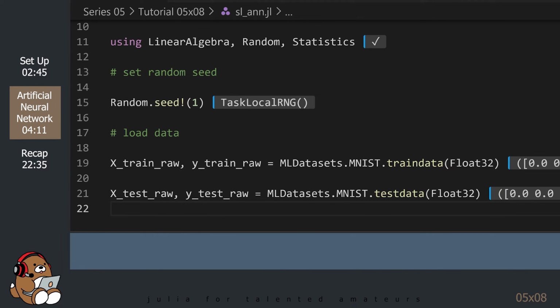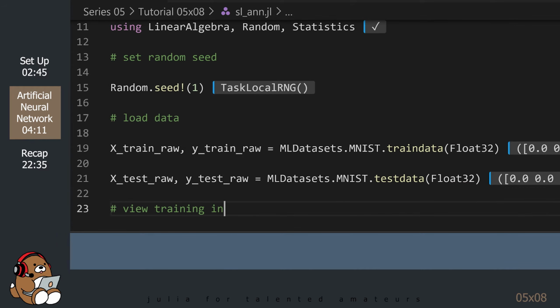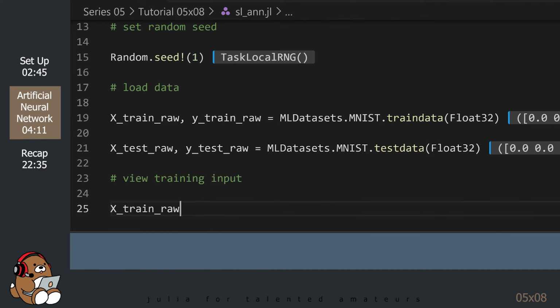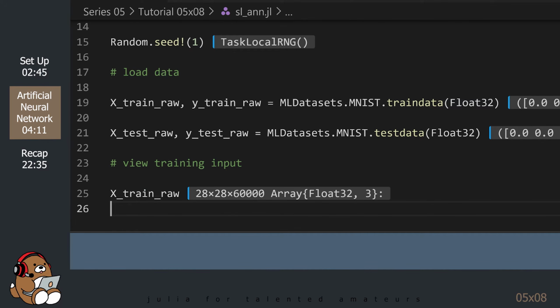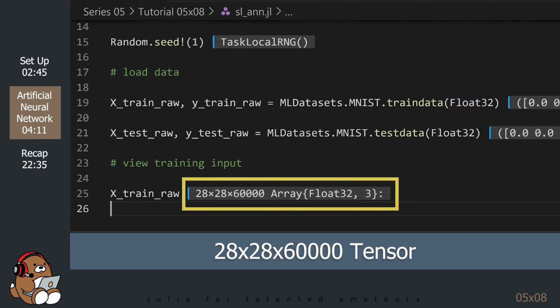Now that we have the data, let's take a look at it. This is the input training data. So it looks like a tensor of floating point numbers that has 28 rows and 28 columns and is 60,000 layers deep. This is by far the largest dataset that I've used on my channel to date.